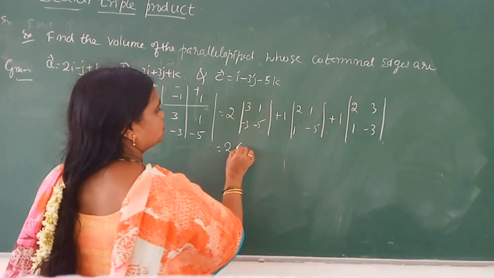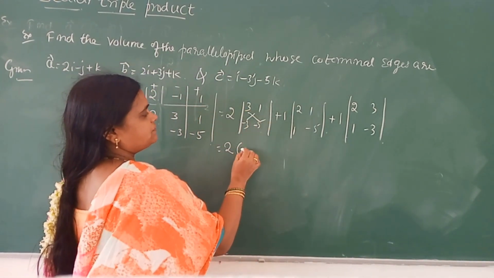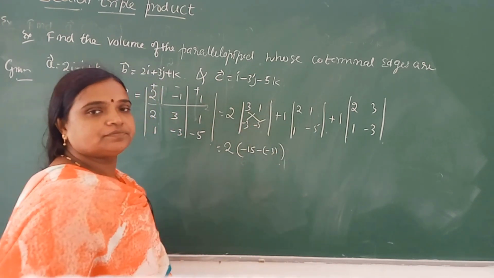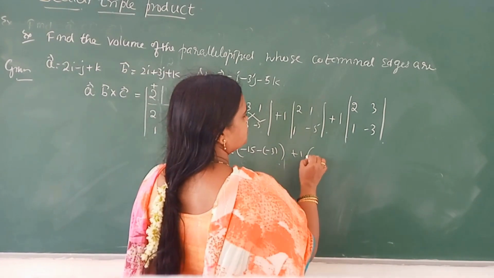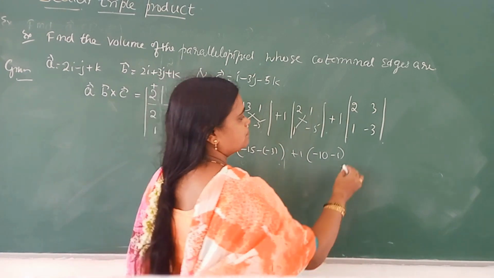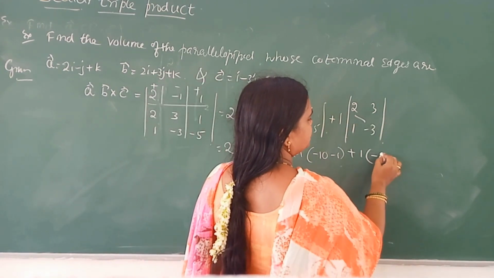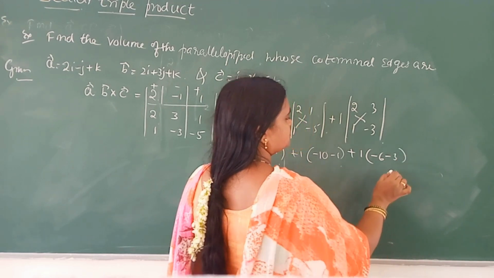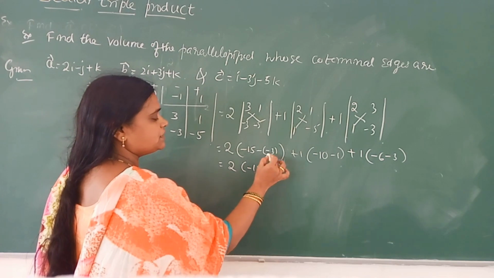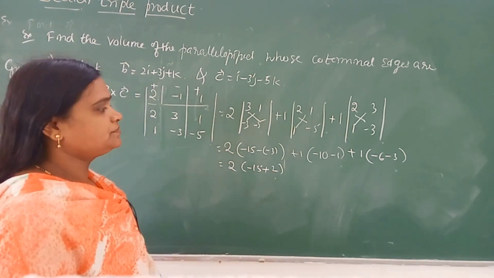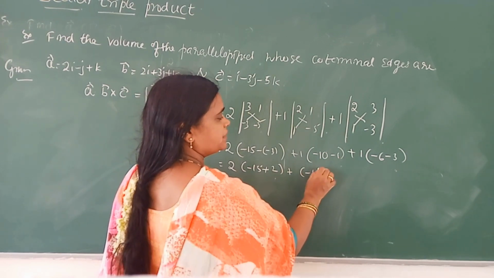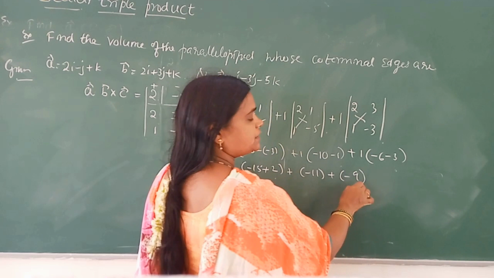Then cross multiply: 3 into minus 5 is minus 15, next minus of minus 3, plus 3 into 1... so minus 15 plus 3, then plus 1 times: 2 into minus 5 is minus 10, 1 into 1 is 1, so minus 10 minus 1, minus 11. Plus 1 times: 2 into minus 3 is minus 6, 3 into 1 is 3, so minus 9.